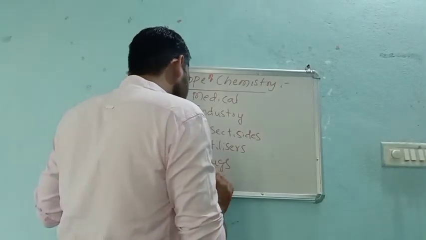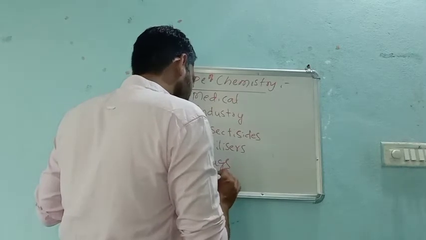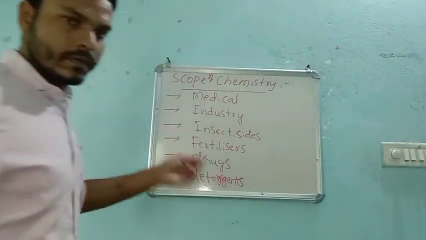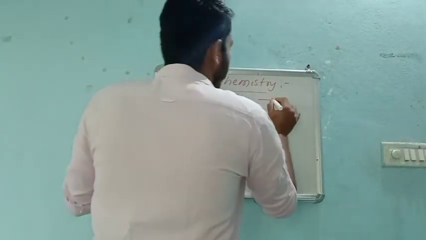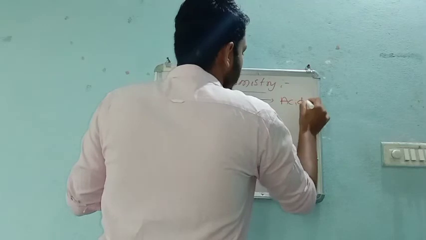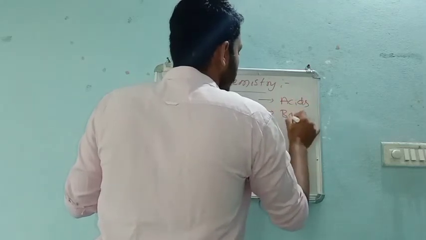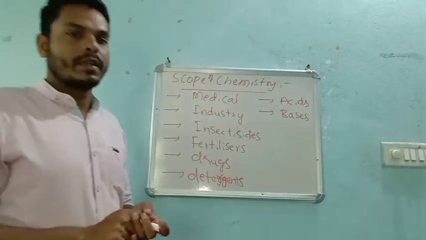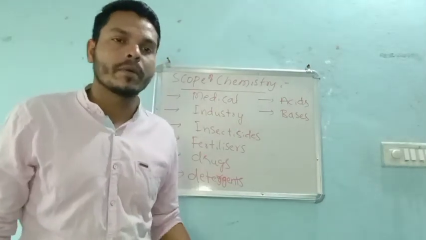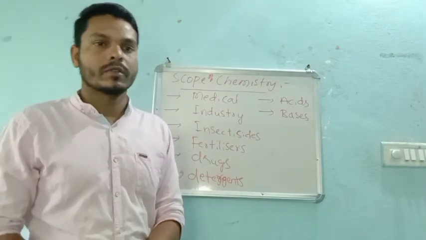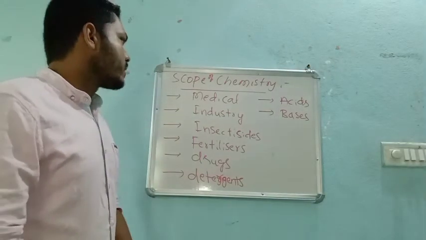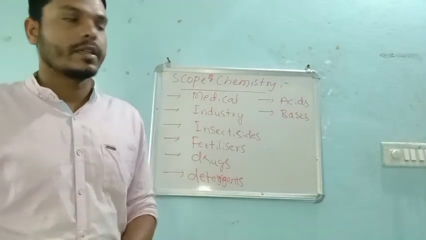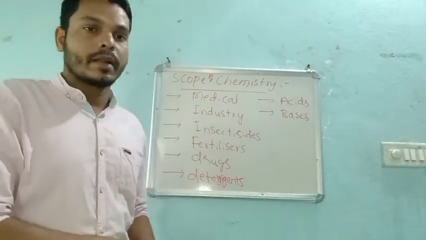Detergents means soap or a detergent. Next, preparation of acids, preparation of bases. It has n number of scope, right? Chemistry has n number of scope in its field. So that's why we can say chemistry is the most important part of our life, right? Nowadays it has become a part of our life.